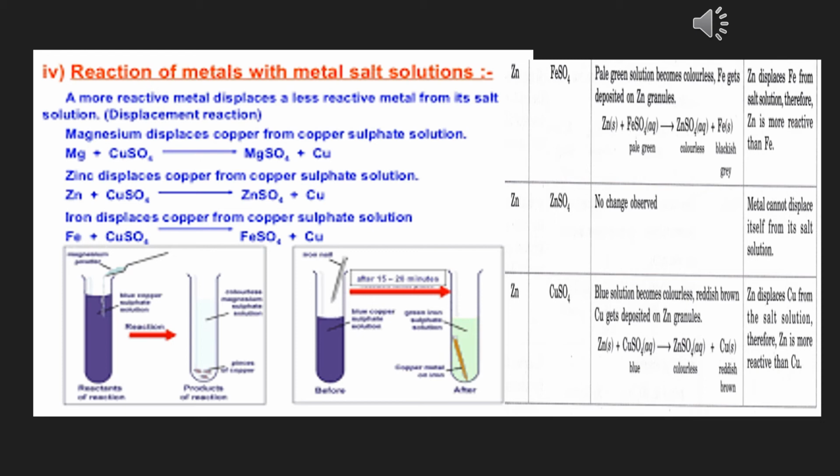So this is the fourth section, reaction of metals with metal salt solution. How is it going to proceed? You can check all the reactions, do it by yourself. One example I have explained, you go through all the reactions by yourself and you can easily see, yes, zinc was much up above, much higher in the reactivity series, and so it can easily displace the copper from its sulfate solution, forming a new salt, that is zinc sulfate, and copper is left out.